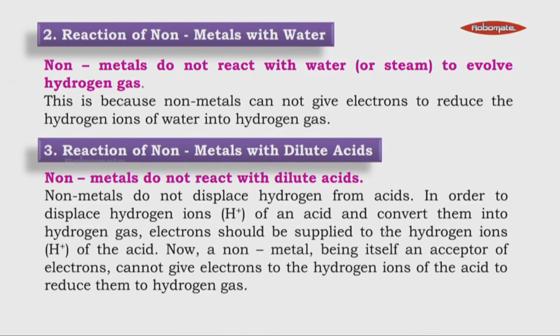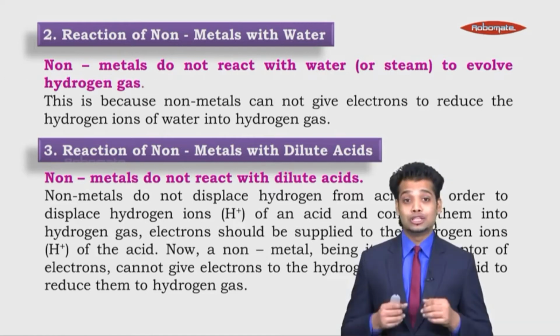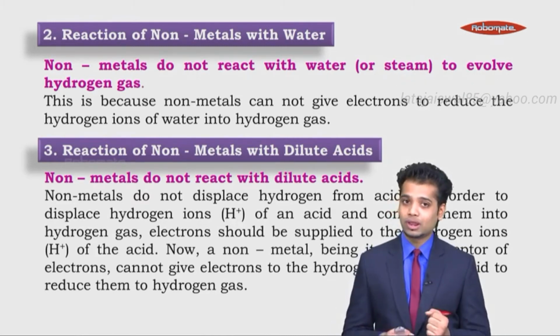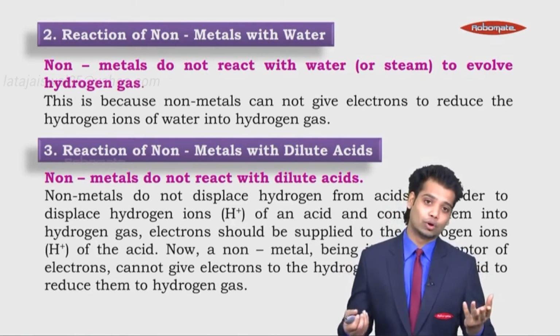If electrons are not supplied, the chlorine of HCl will not react with a non-metal. Now, a non-metal being itself an acceptor of electrons cannot give electrons to the hydrogen ions of the acid to reduce them to hydrogen gas. So that is why they do not react with acids also and water also.